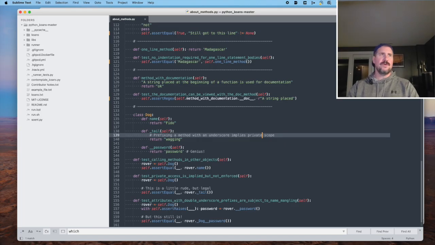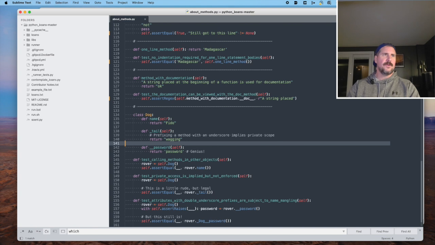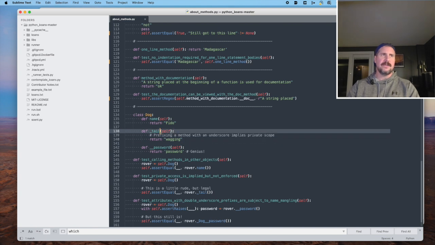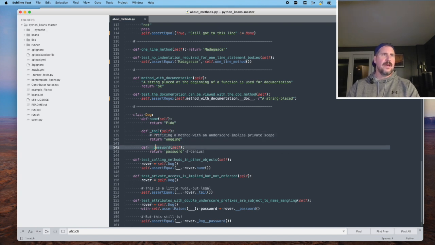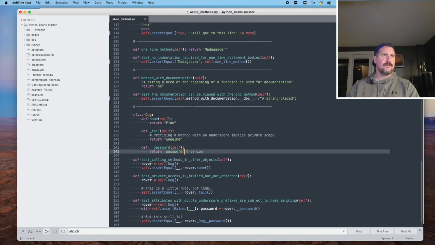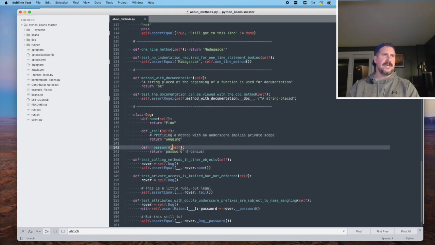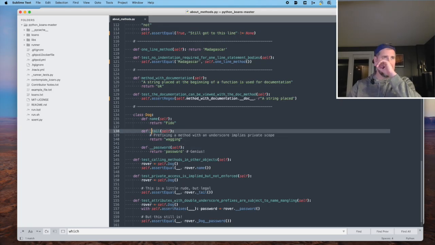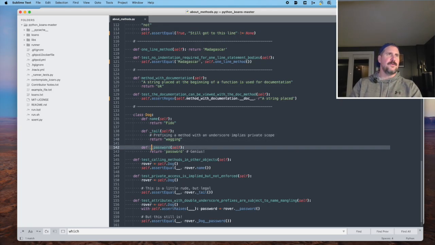It can only be used within the class that we're in. So we won't be able to call like dog.tail. And then we've got a method called password that returns the string password. And notice it has two underscores at the beginning of it. That's kind of odd. And the private method tail only has one. So let's see what we can do with these.